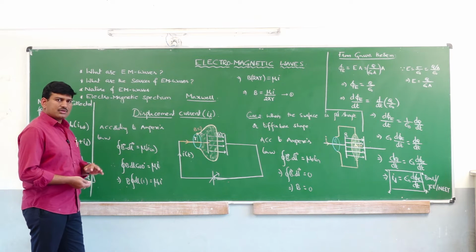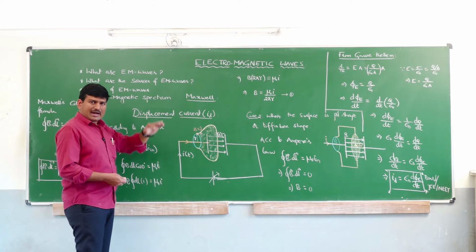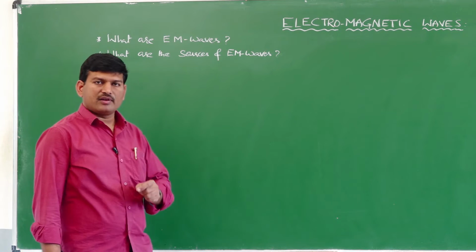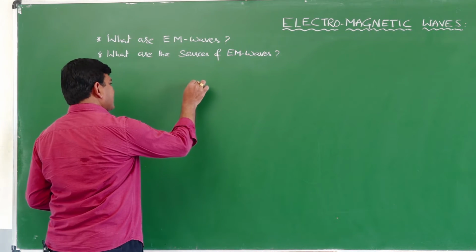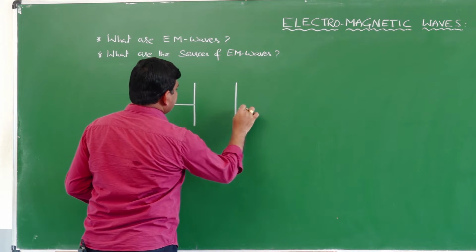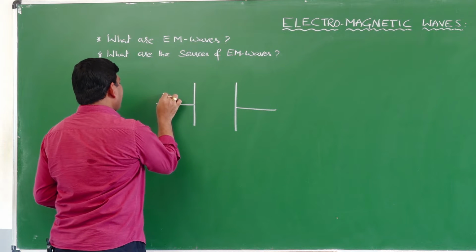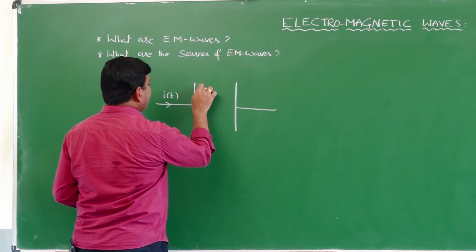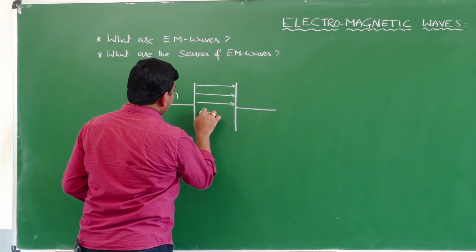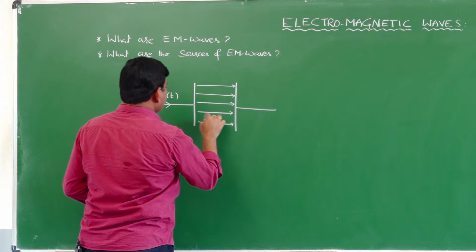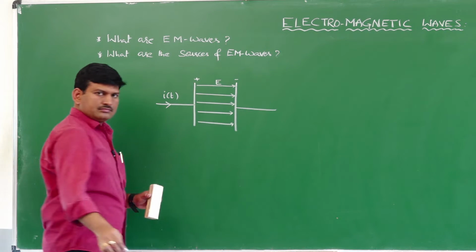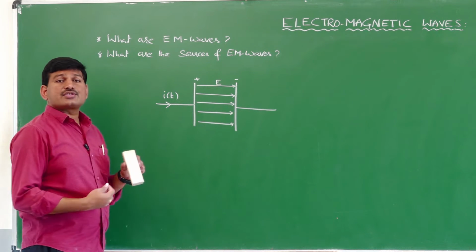And next we will be studying about the source for this electromagnetic wave. So here we will see how this electric field and magnetic field will be directed. If I consider the capacitor plates, these are the capacitor plates we know, and here when a variable kind of current is passing through this one, a variable kind of electric field is there in between the capacitor plates directed from positive plate to the negative plate. Yes or no? So this being the positive plate and this being the negative plate, electric field is directed like this. Now what is the direction of magnetic field?